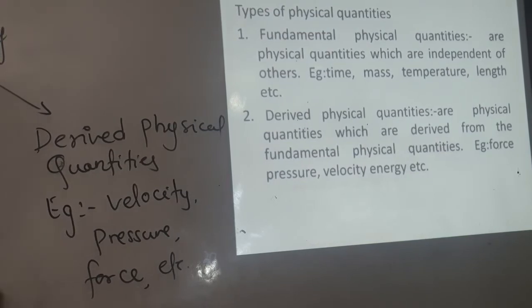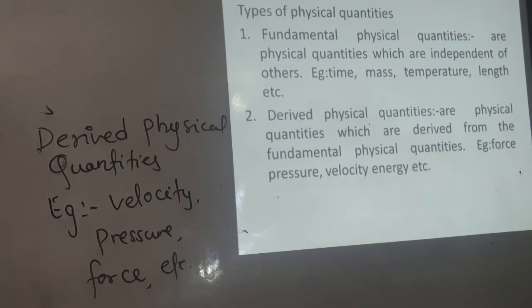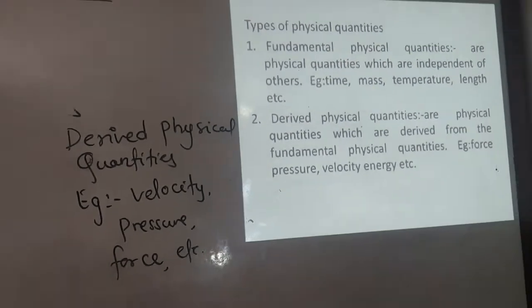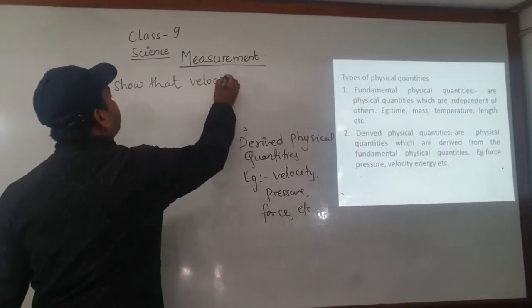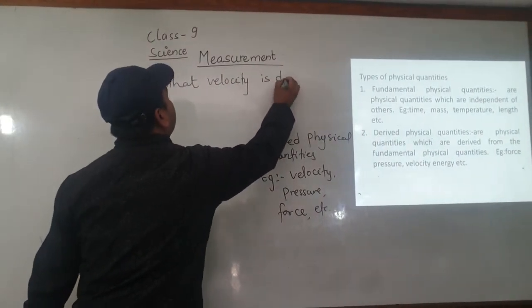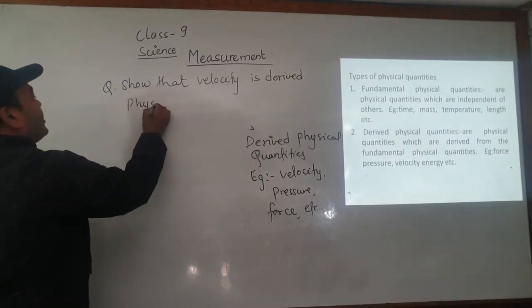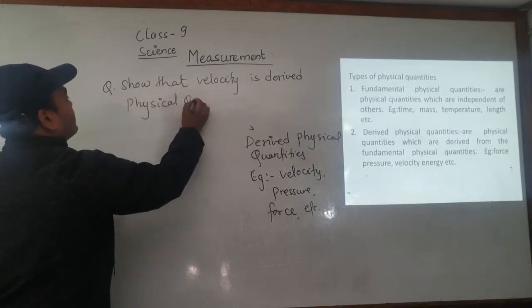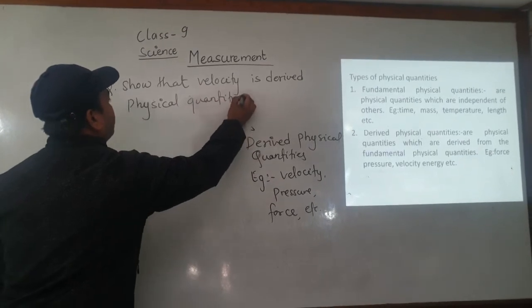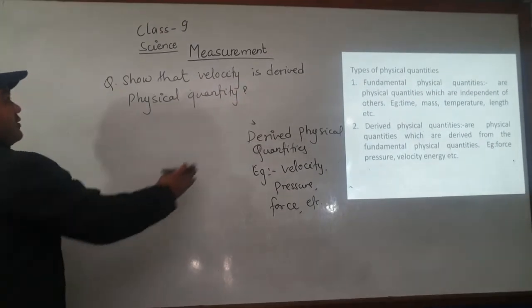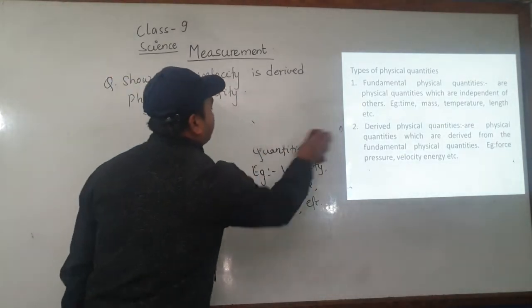Like we may ask the question, show that velocity is a derived physical quantity. So for that, we should know the definition of velocity.